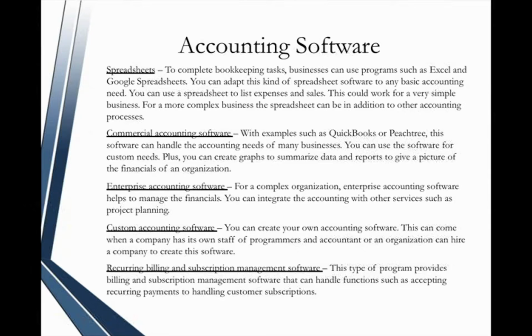This spreadsheet can be in addition to other accounting processes. Commercial accounting software. With examples such as QuickBooks or Peachtree, this software can handle the accounting needs of many businesses. You can use the software for custom needs. Plus, you can create graphs to summarize data and give reports to give a picture of the financials of an organization.